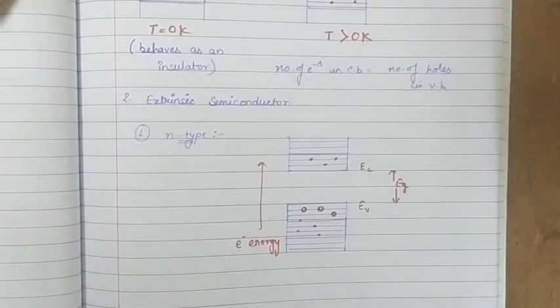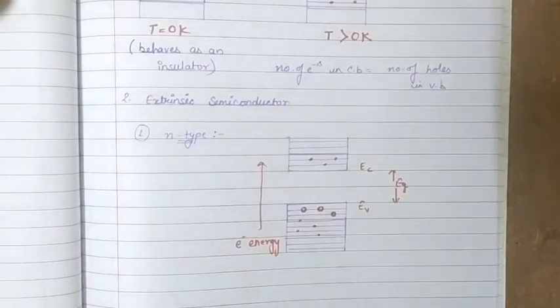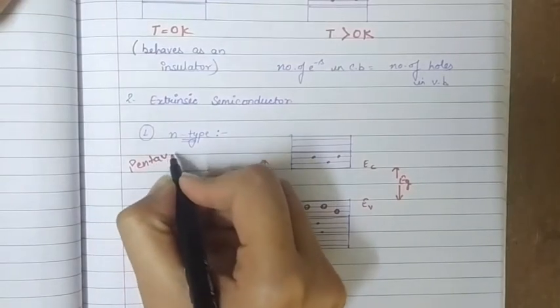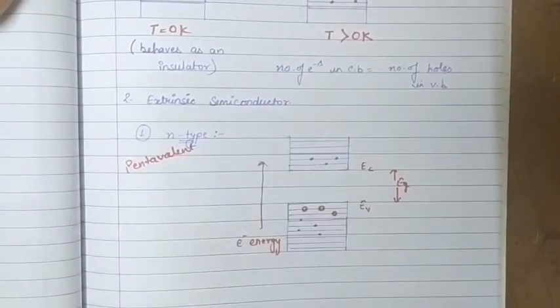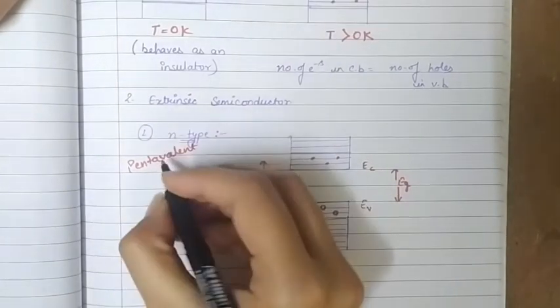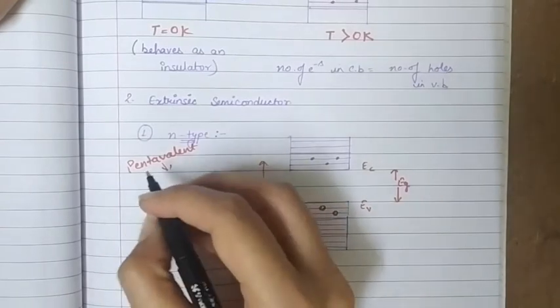But during the formation of n-type semiconductor, the impurity that we add is pentavalent. This we have to remember. The impurity that we add to the pure one is pentavalent. Then we get n-type extrinsic semiconductor. That means it has one